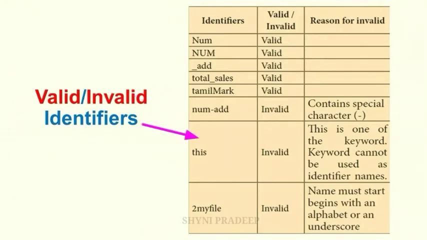Next, this is also an invalid identifier because this is one of the keywords. A keyword cannot be used as an identifier name. This is a keyword, so you cannot use it as an identifier. Next, see 2my_file. This is also an invalid identifier. Why? Because an identifier name must start with an alphabet or underscore. Here the identifier starts with a number. So this is invalid. So this is about identifiers.